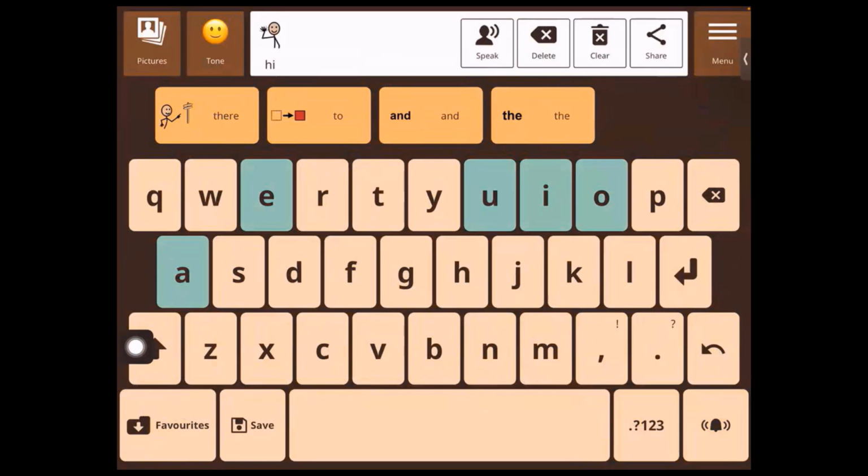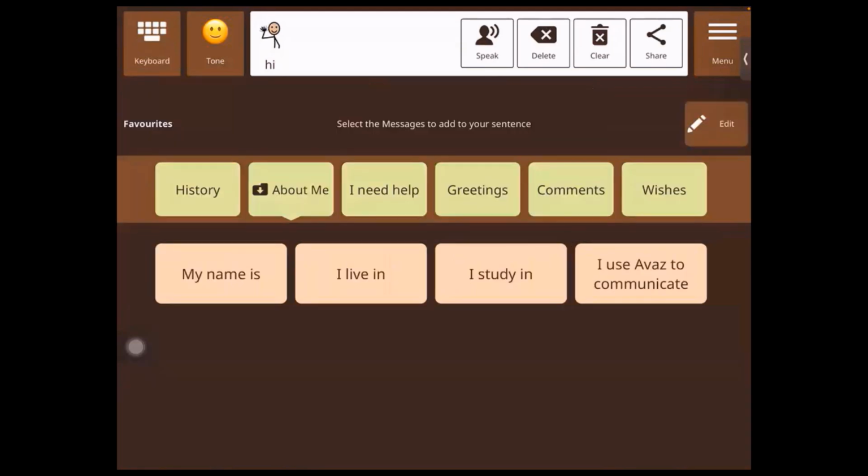Favorites, similar to the favorites in the picture grid, just allows us easy access to frequently used phrases. It is organized in folders such as this. Under About Me, it has these sentence starters, which can of course be edited.